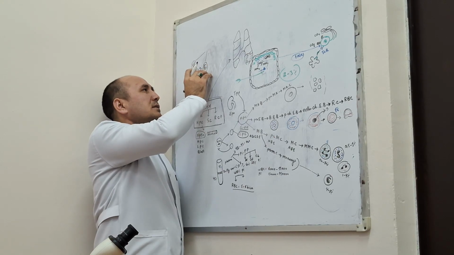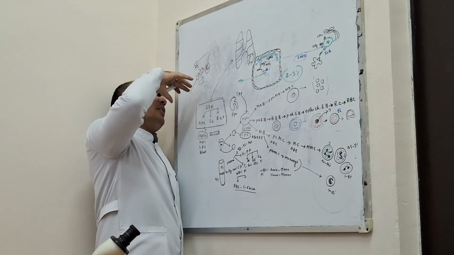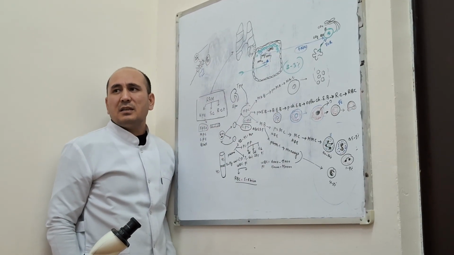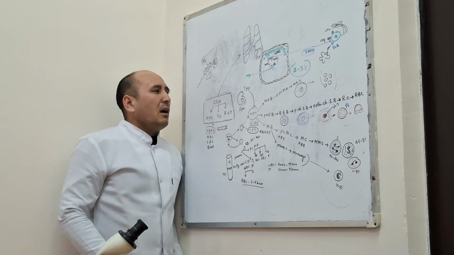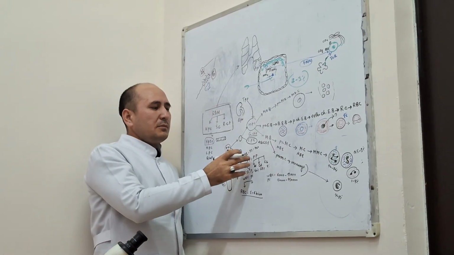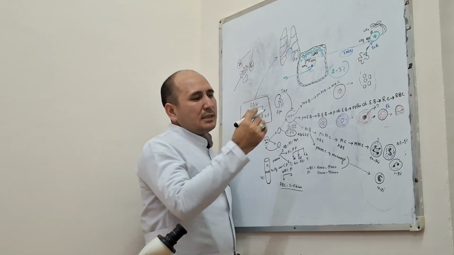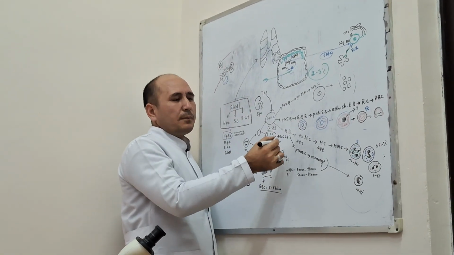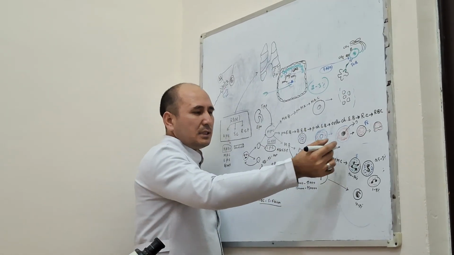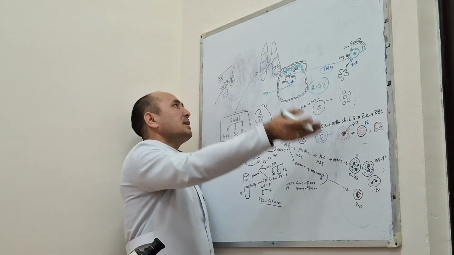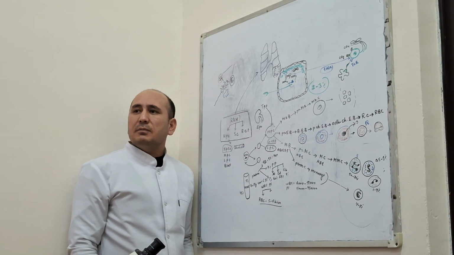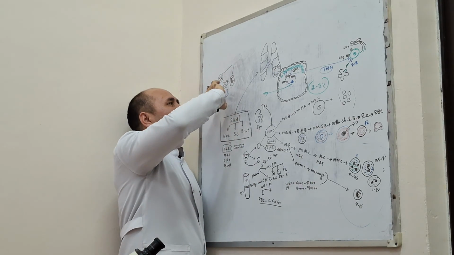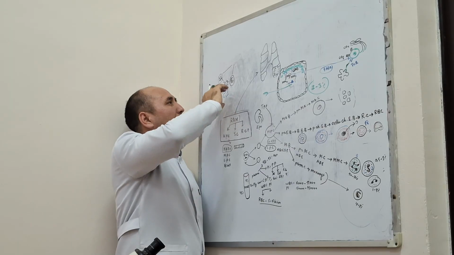These two cells, while they fight with microbe, release interleukin 1, interleukin 3, and also colony stimulating factor, which send signals to our red bone marrow to produce more white blood cells, and signal other white blood cells to move and fight with microbe.